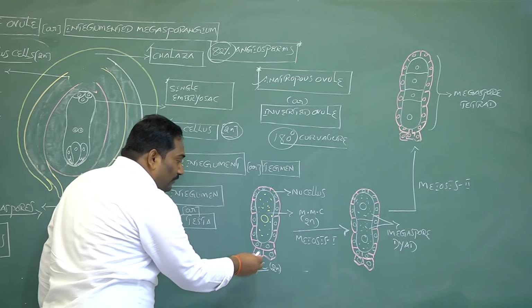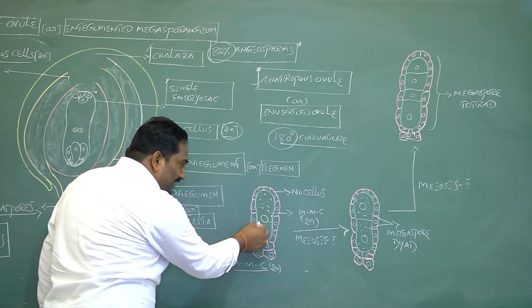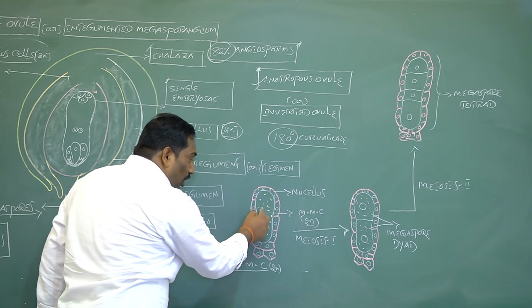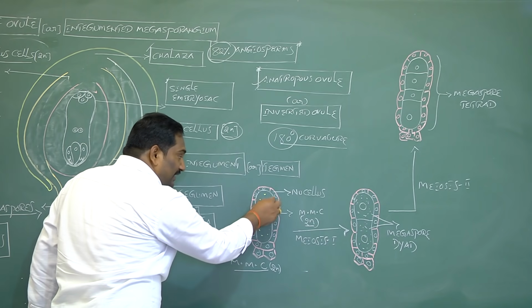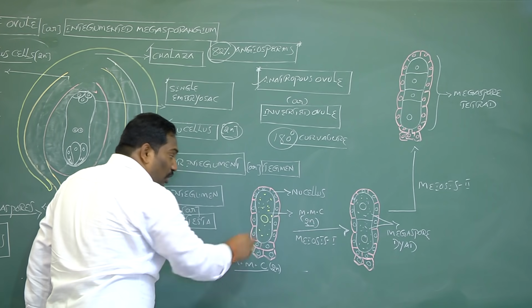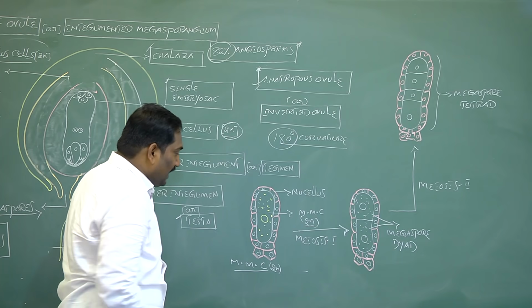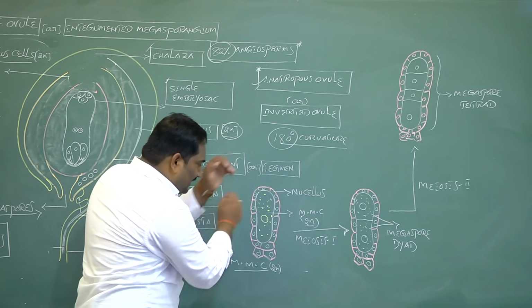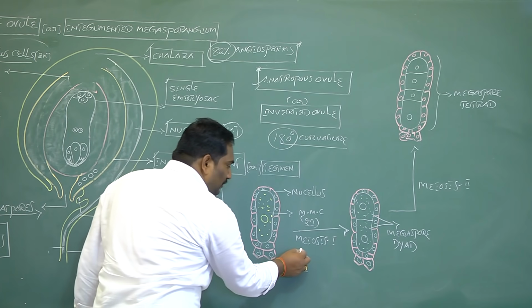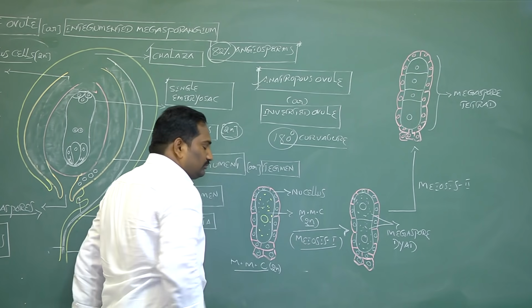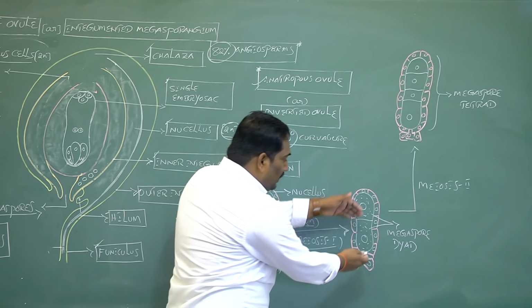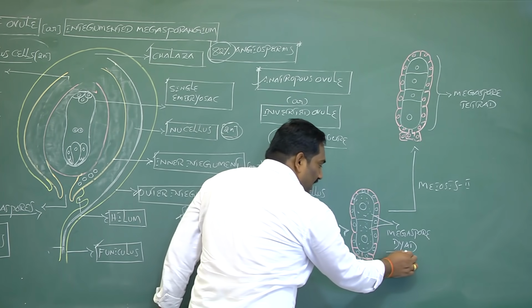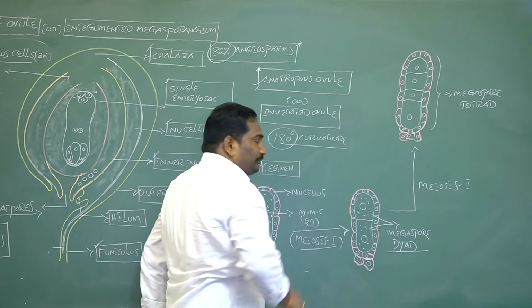This is the megaspore mother cell. The megaspore mother cell is diploid. It is a large sized cell having dense cytoplasm with a prominent nucleus. It is surrounded by nucellus cells. Now this large megaspore mother cell undergoes meiosis 1 to produce 2 megaspores. This is called megaspore dyad.